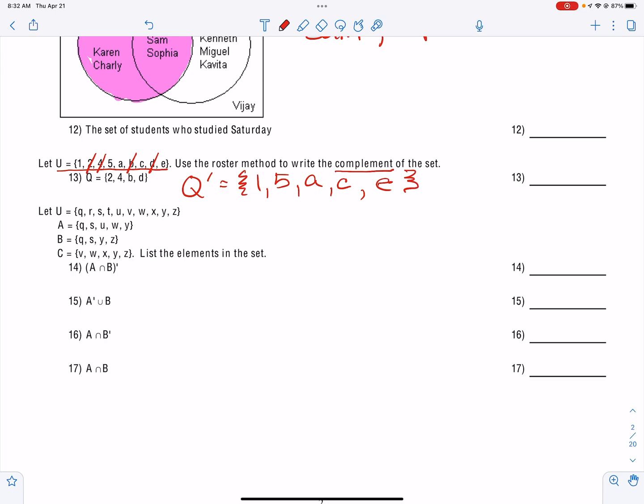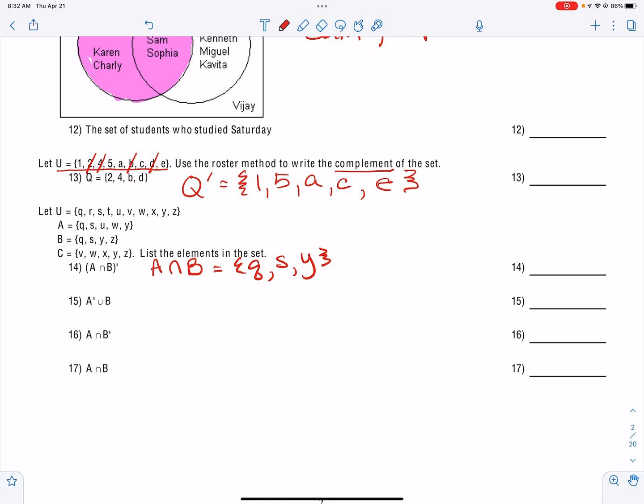For number 14, the first thing I want to do is find what is in both A and B, and I'm going to circle those. Both of them have a Q, both of them have an S, and both of them have a Y. Okay? So I'm going to write that: Q, S, and Y. Then I want to take everything in the universe that's not Q, S, and Y.